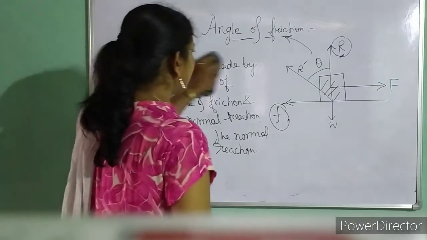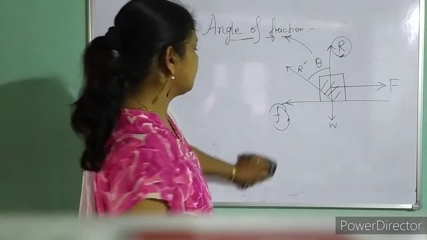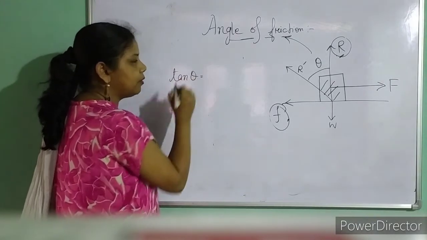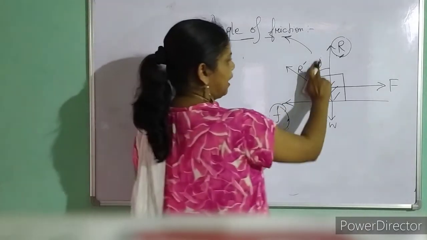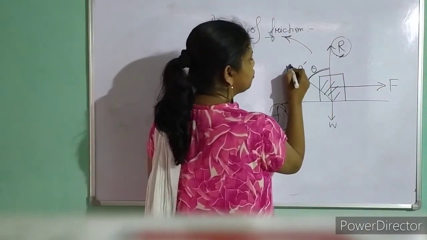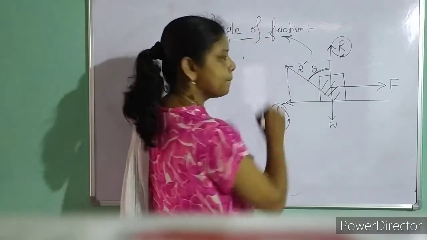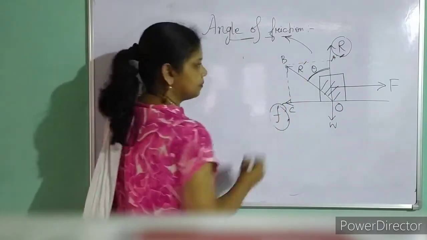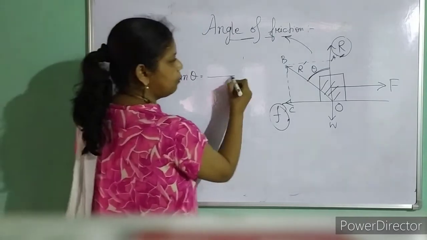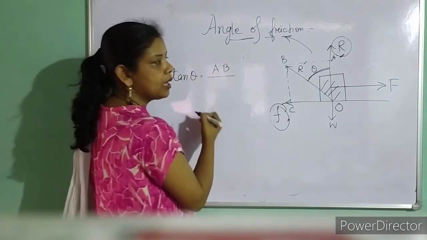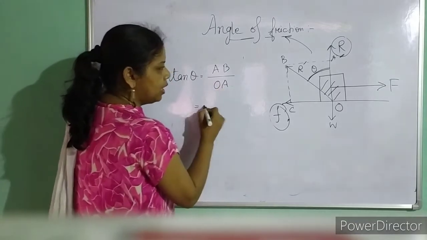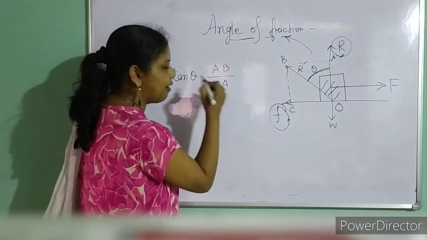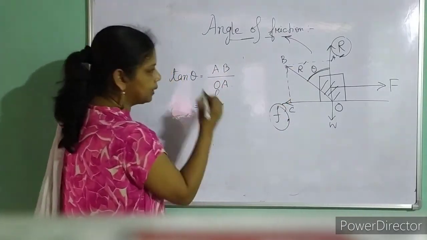Angle of friction. So if I come to know about angle of friction, it is theta. Can I calculate theta from here? If I write tan theta, what will it be from the figure? What I have to do? If I have to calculate theta here, I have to complete the parallelogram. Done. This is my O, let us write this as A, this is my B, this is my C. So if I want to calculate, then tan theta will be perpendicular. Perpendicular means AB. Base means OA. If I talk about AB, this is parallel, so this one and this one are same. So I can write F divided by R.